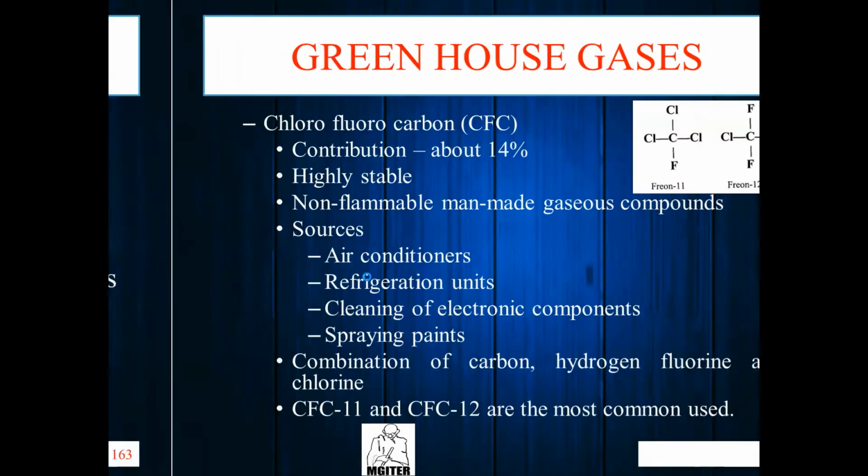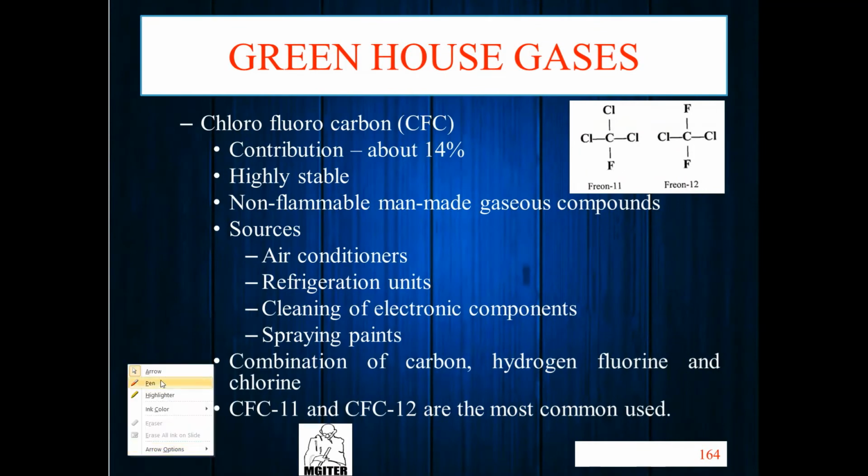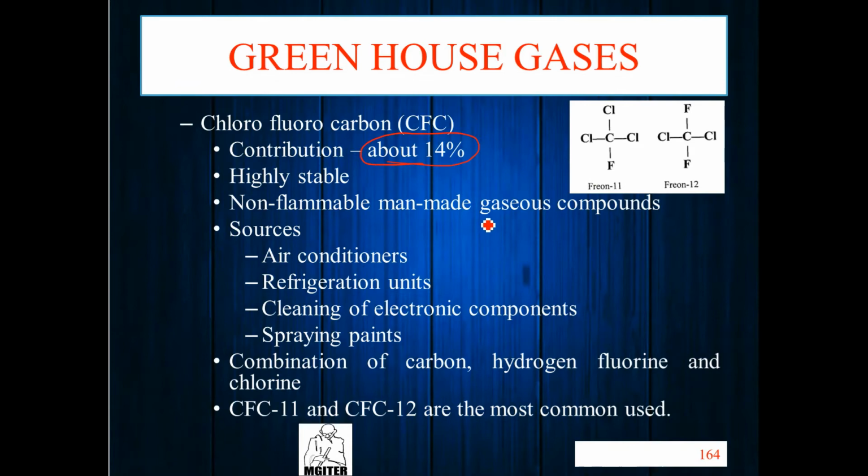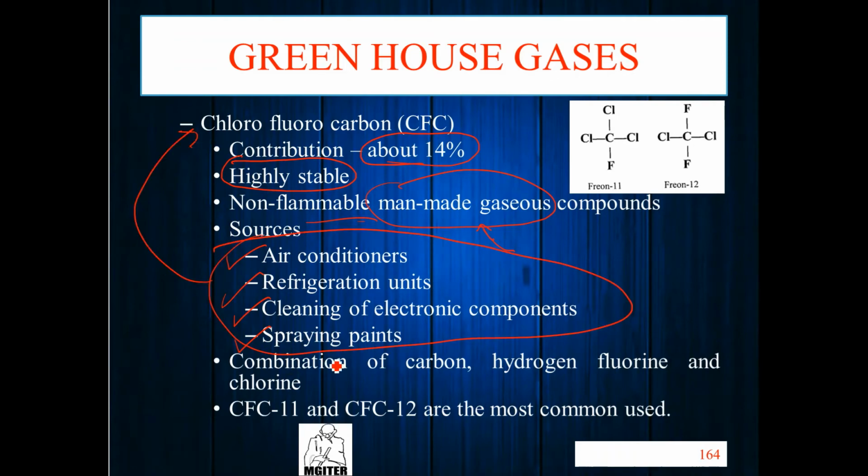After that, chlorofluorocarbon is important, contributing 14%, and it's a highly stable, non-flammable, man-made gas. Man-made gas is not natural. You cannot find chlorofluorocarbon in nature. Sources are air conditioners, refrigerators, cleaning electronic components, and spraying paint. So these are the sources for chlorofluorocarbon, right?